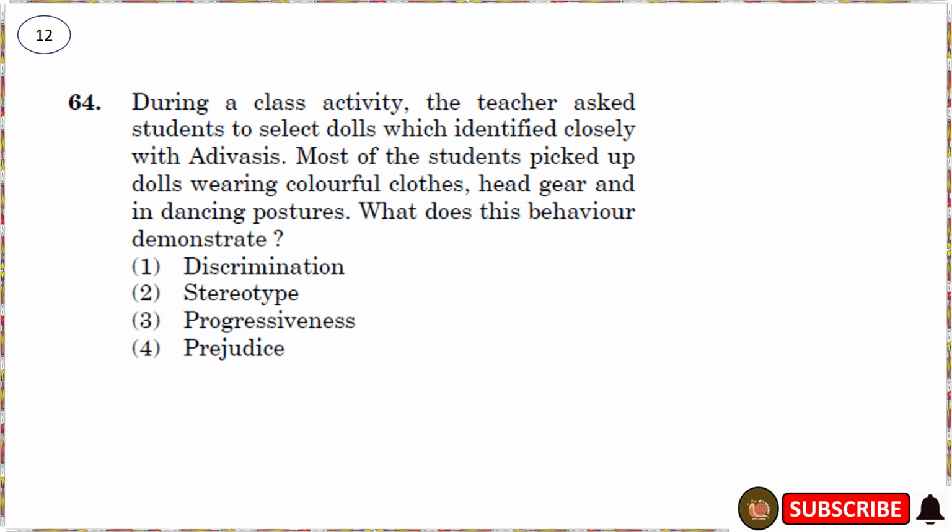It is clearly showing a fixed idea about a community. So it is not discrimination. It is stereotypic behavior. So not prejudice, and not progressiveness. So the correct option for this question is stereotypic behavior.